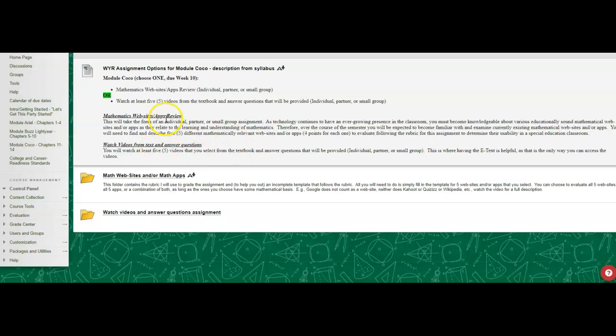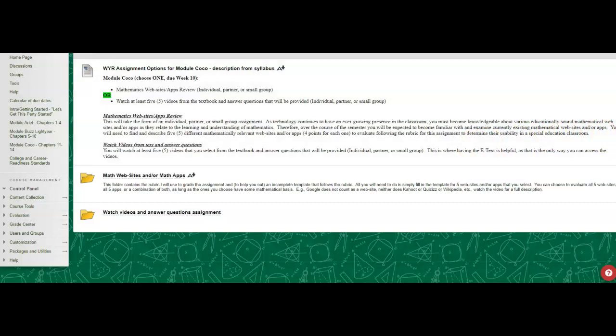So we'll talk about this one first, the websites or apps. For both of them, you can work individually, with a partner, or with a small group. Remember, if you work with someone else, only one of you needs to submit, and then just make sure to include everyone's names when you submit it. Okay, so this one I want you to look at and or examine existing mathematical websites and or apps.